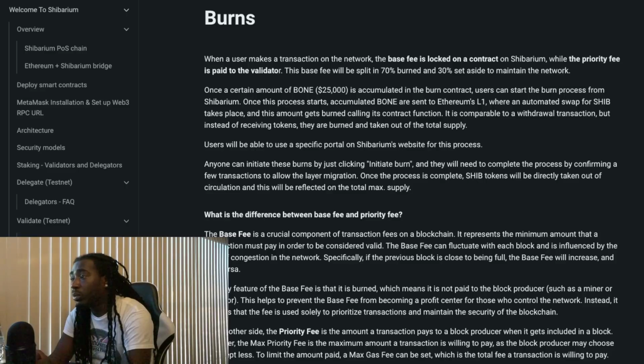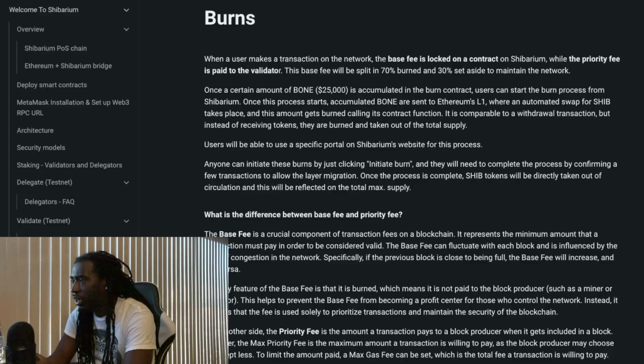Users will be able to use a specific portal on Shibarium's website for this process. Anyone can initiate these burns by just clicking initiate burn, and they will need to complete the process by confirming a few transactions to allow the layer migration. Once the process is complete, SHIB tokens will be directly taken out of circulation, and this will be reflected on the total max supply. So it looks like there's actually a function or feature that we would have to participate in by actually clicking it, telling the contract to activate this burn sequence. It doesn't appear to be something that will be done automatically.